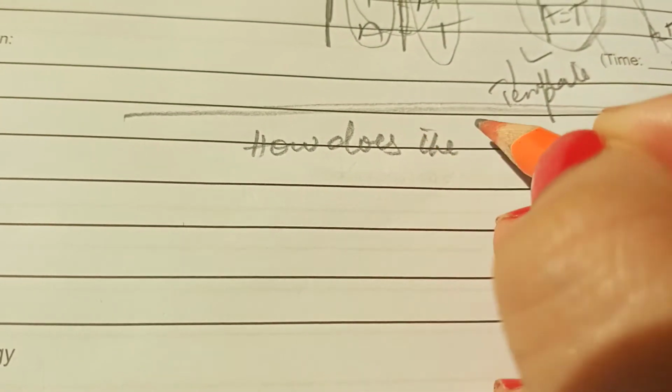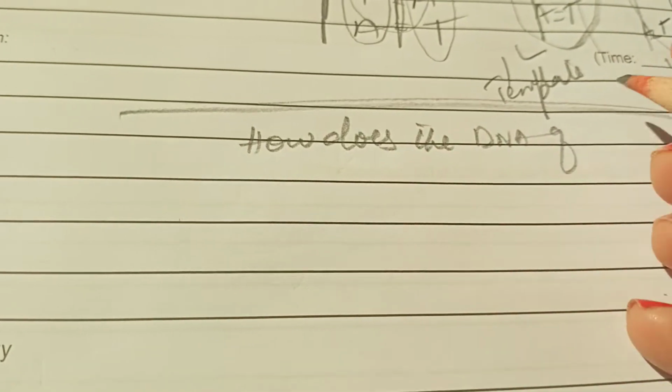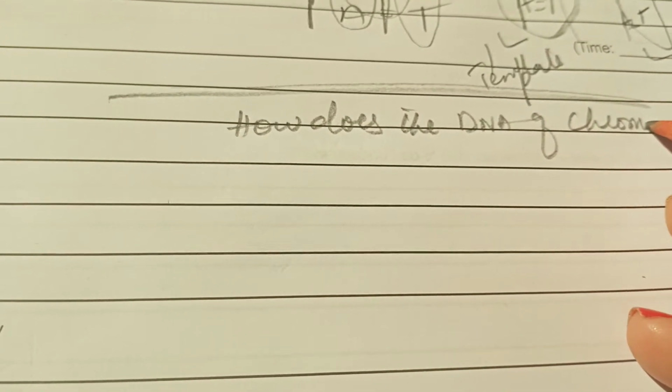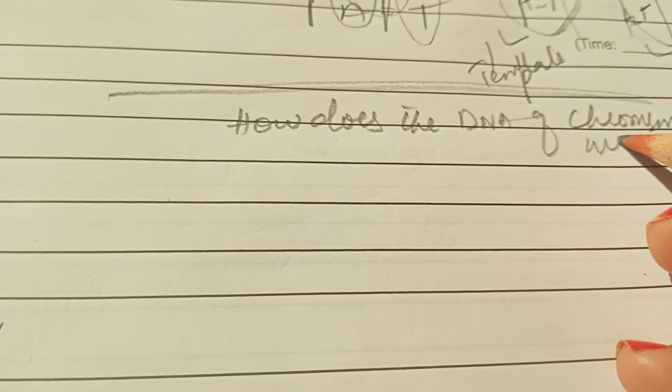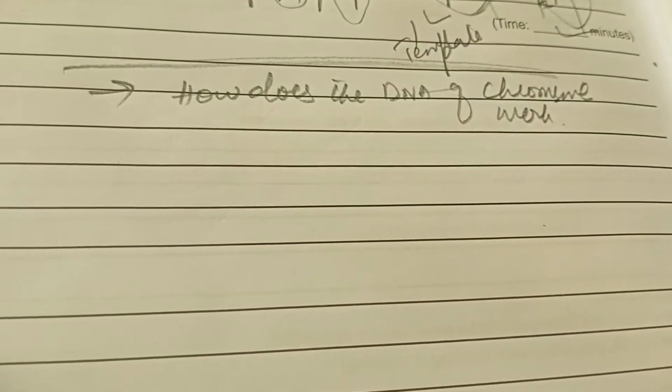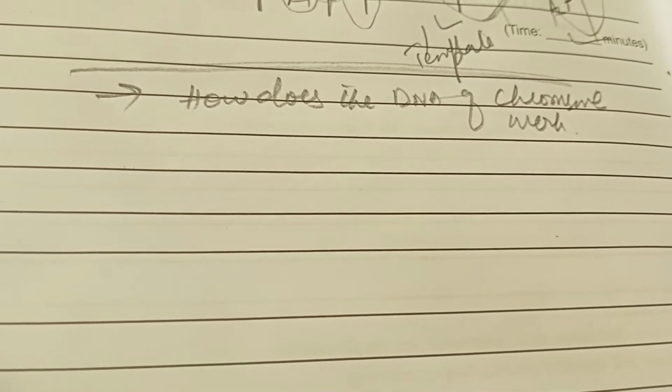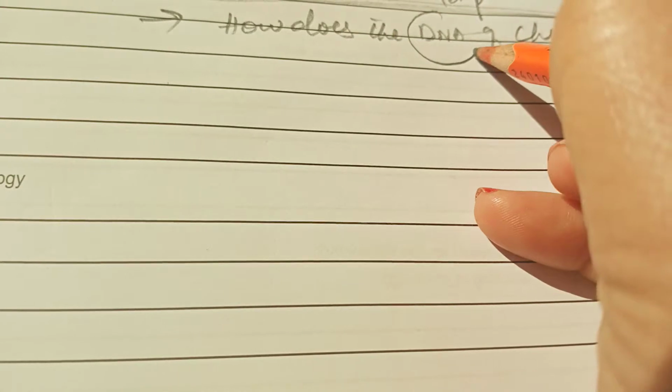Now, the next topic which we are going to discuss is how the DNA of chromosomes works. It is also a very important topic, and it is very simple as well. In that case, you have to work first with the concepts. Basically, we are saying that DNA is controlling the whole cell.